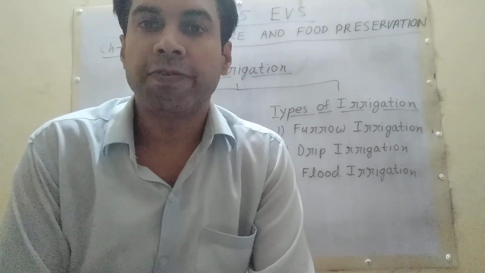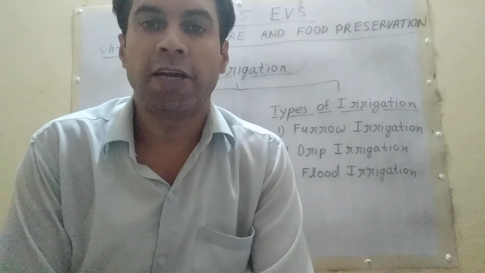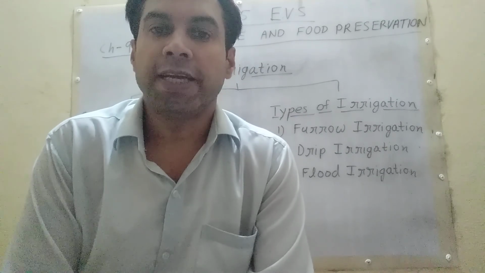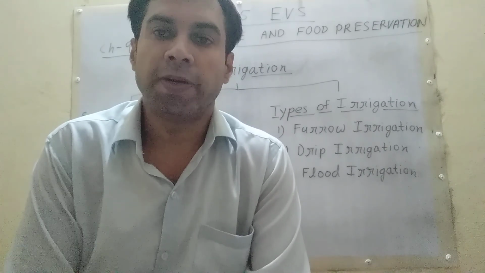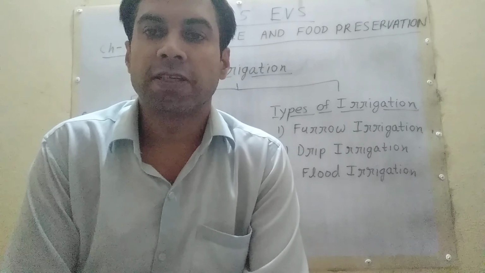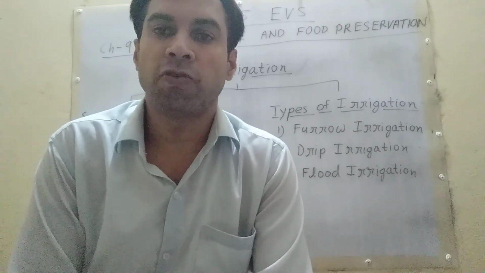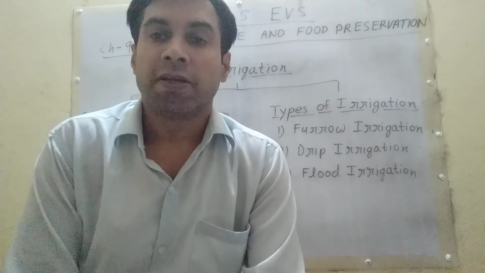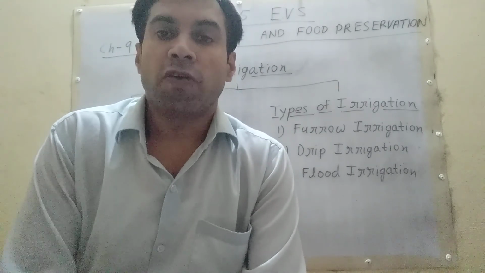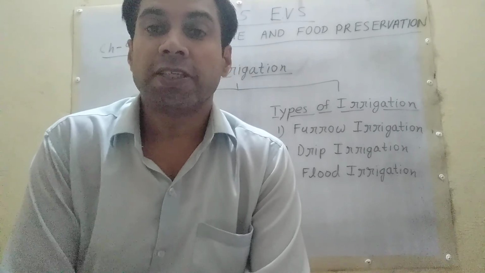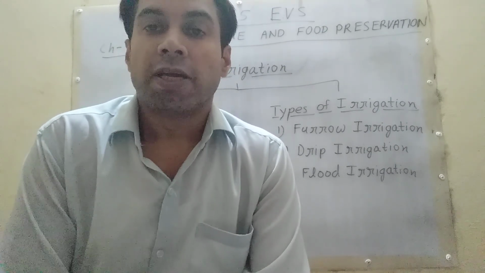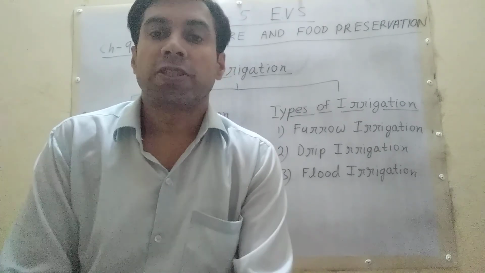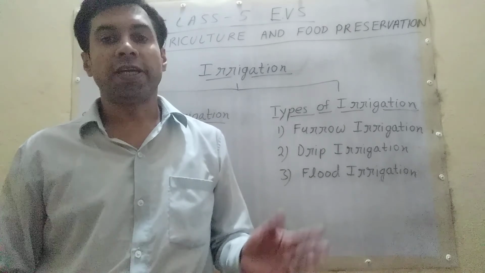Today in class 5 EVS I will start chapter 9 Agriculture and Food Preservation part 2. Student, in part 1 of chapter 9 I have explained plowing, sowing seeds, adding manures and fertilizers for nutrition, weeding, spraying pesticide, insecticide. In part 2 I will explain irrigation, harvesting, food preservation. So starting from the first topic of part 2, irrigation.